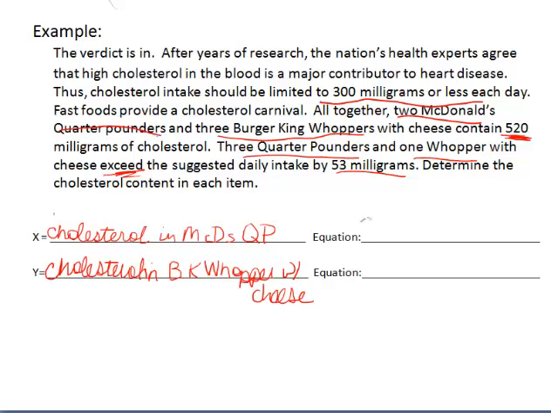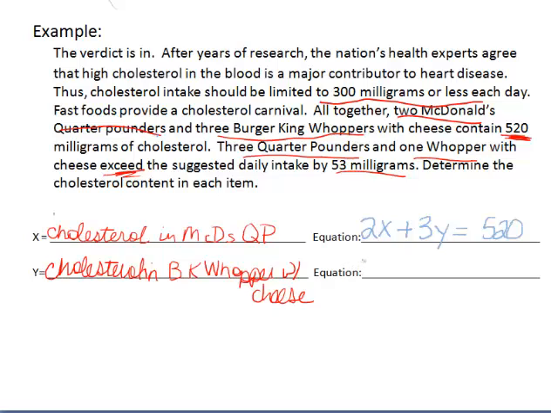So I've got 2 of the McDonald's Quarter Pounders, so 2 times X, plus 3 of the Burger King Whoppers, so 3 times Y, and that equals 520 milligrams of cholesterol.